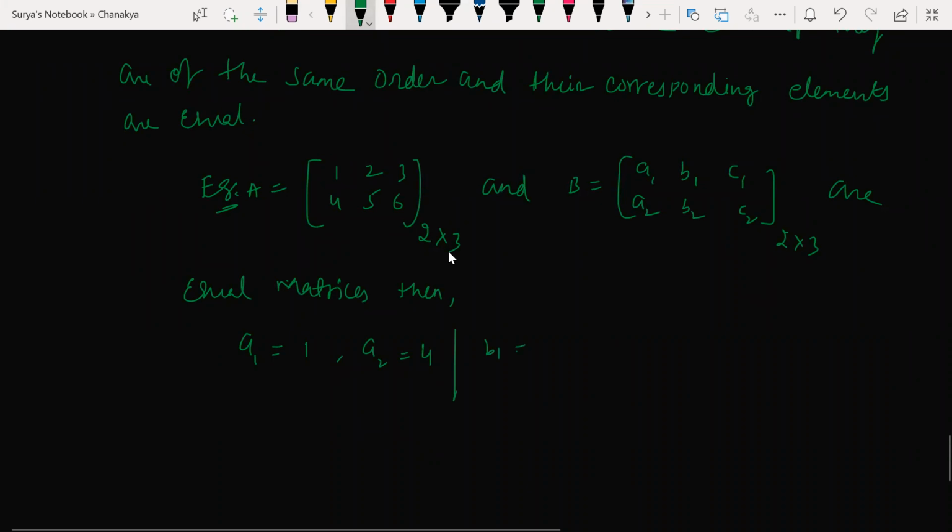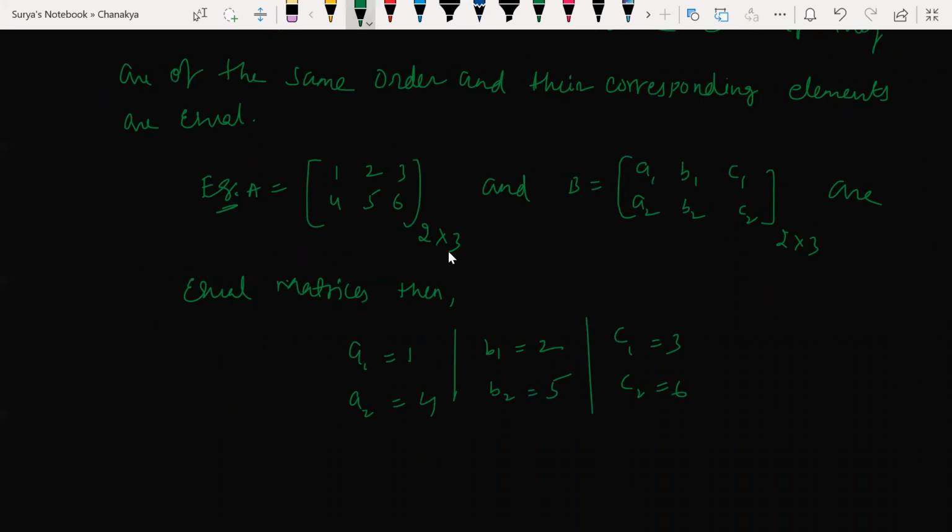Yes, sir. B1 is equal to 2. B2 is equal to what? 5. Again, C1 is equal to 3. C2 is equal to 6. So this is how I can write this. Let me write A1 is equal to 1. A2 is equal to 4. Clear?